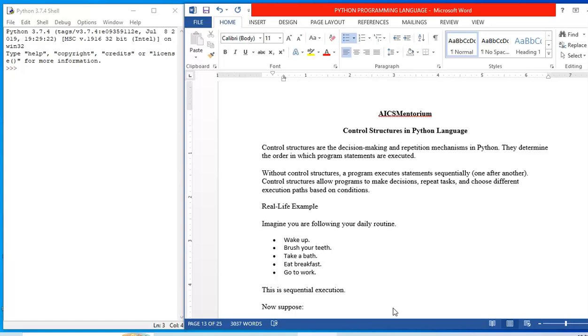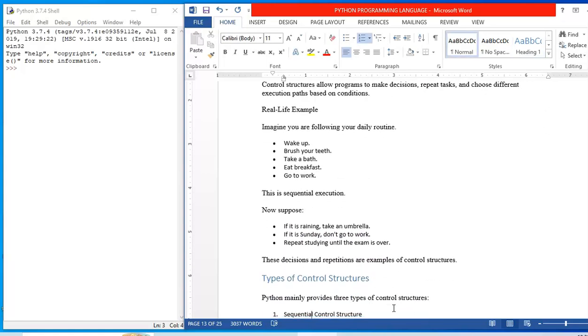So now let us see what is a sequential execution. Imagine you are following your daily routine. Wake up, brush your teeth, take a bath, eat breakfast, go to work. So these are the steps after getting up from the sleep. The person wakes up and goes to work, and in between he carries out some steps, and all these steps are carried out compulsorily in this manner. So one after the other, not a single step can be skipped, or the steps cannot be in an unordered manner. It has to be in a proper order. This is what we call a sequential execution.